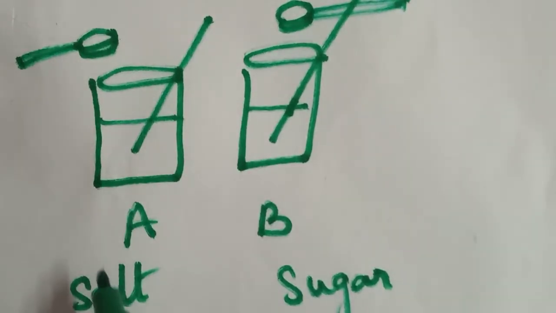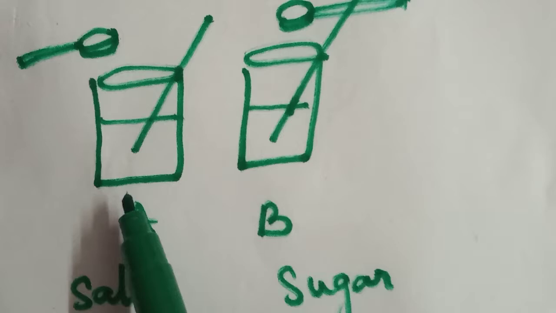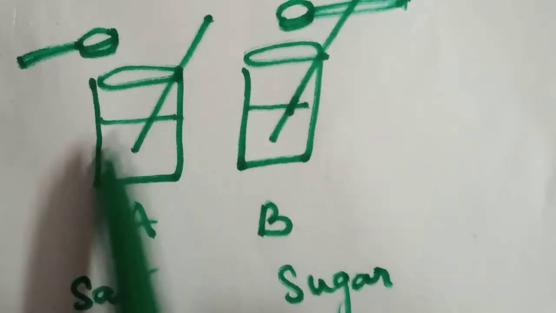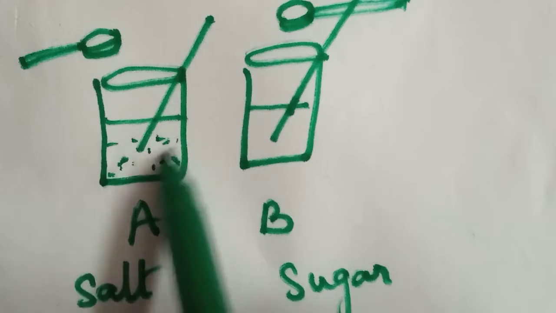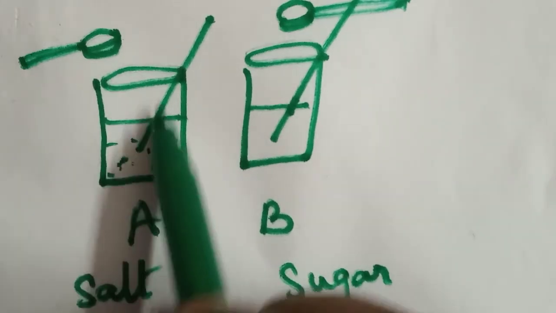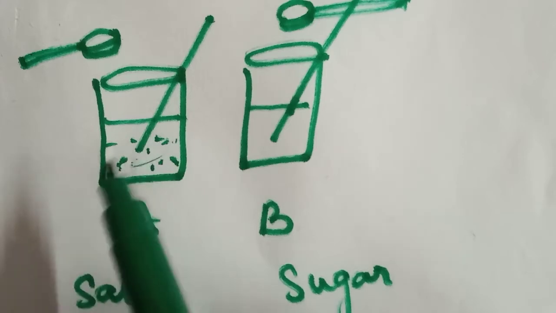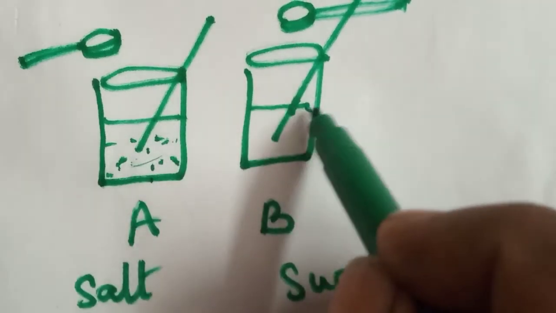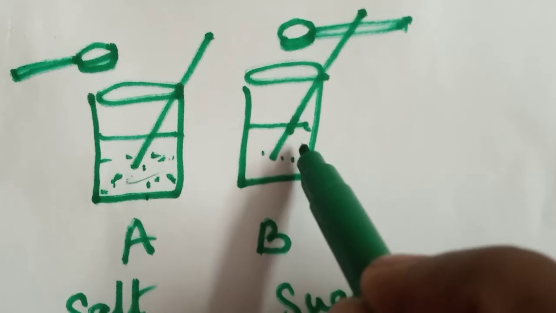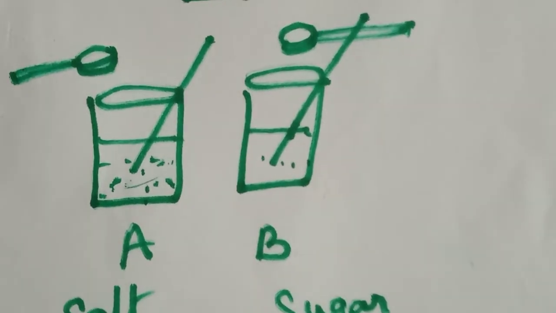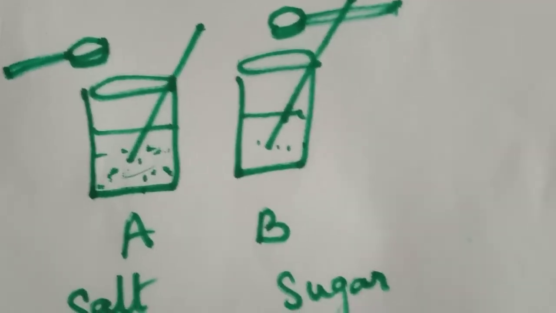We took 50 ml of water in each beaker. Add salt in one beaker with continuous stirring, till no more salt dissolves in it, with the help of the glass rod. Similarly, we add sugar in the other solution and stir properly to make a solution.